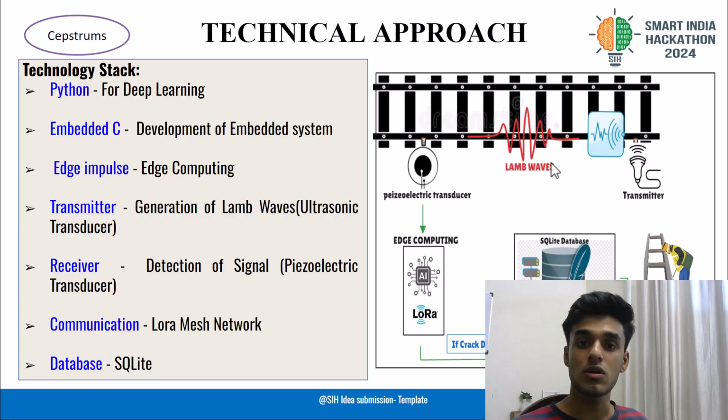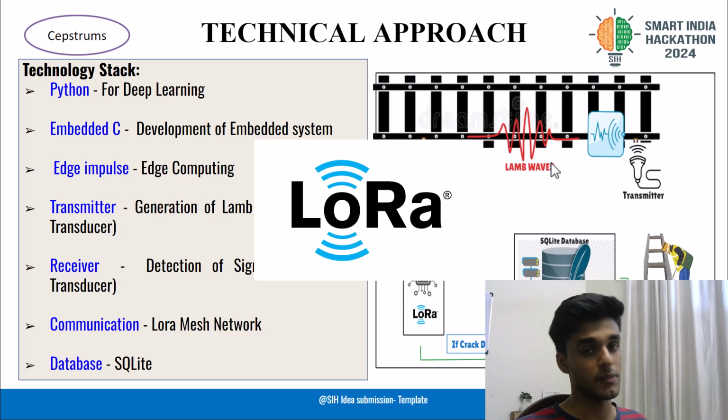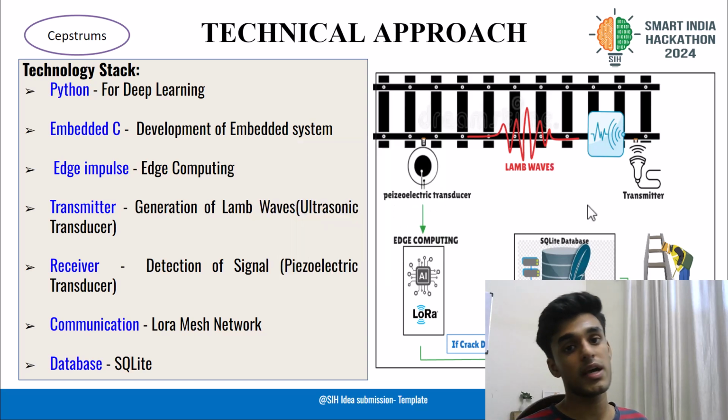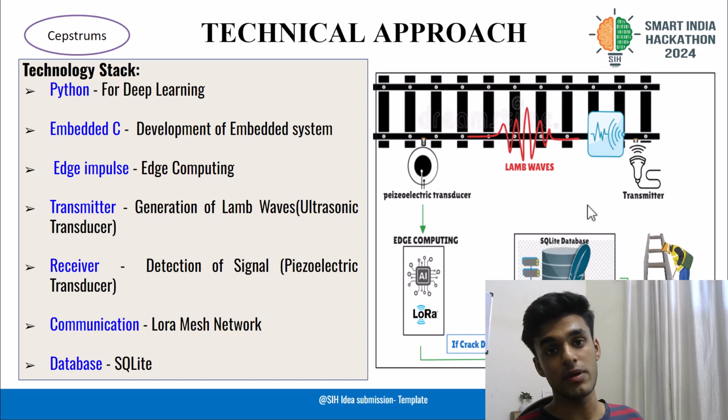The communication. In order to mitigate poor connectivity and also to maintain a separate connection, LoRa is preferred here. At the receiver's end, the LoRa module is connected to the edge device. Thus, with the aid of multiple LoRa modules, a LoRa mesh network is formed, allowing the real-time data to be passed from the LoRa module to the database.